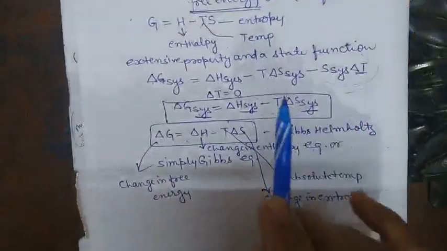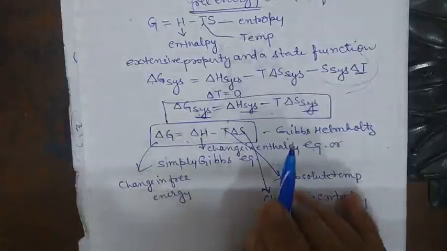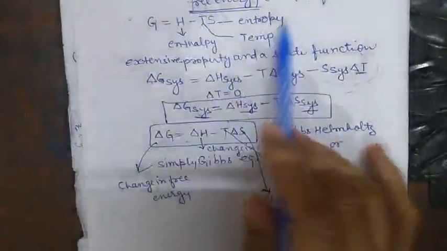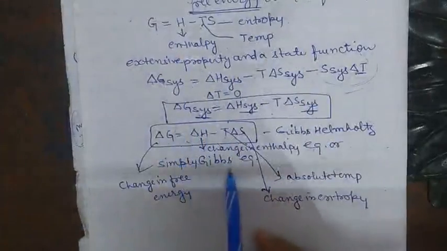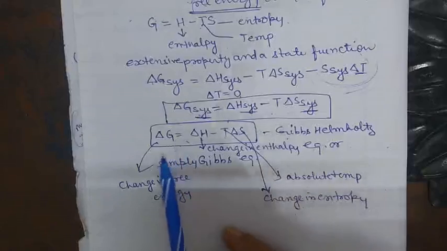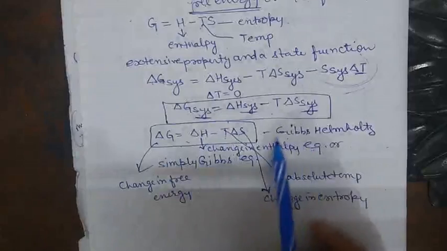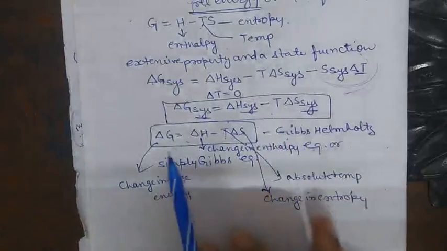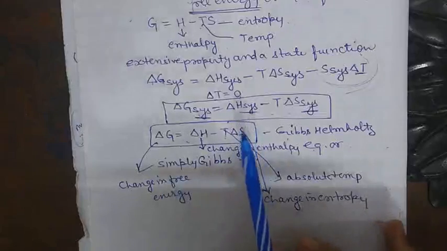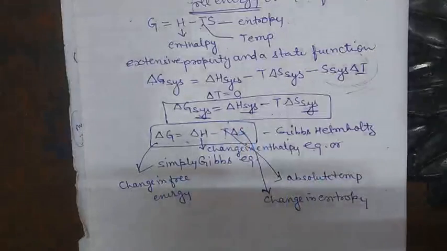This is for the Gibbs free energy or the Gibbs energy. With the help of this equation, we can find out the value of delta G, or sometimes delta H, or T delta S. So we can easily find any of these values with the help of this expression.